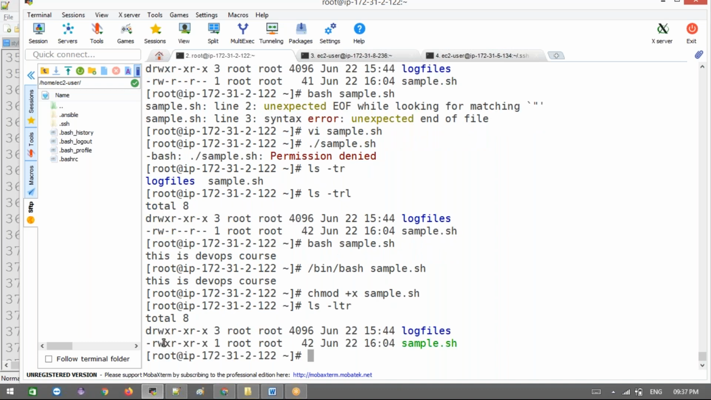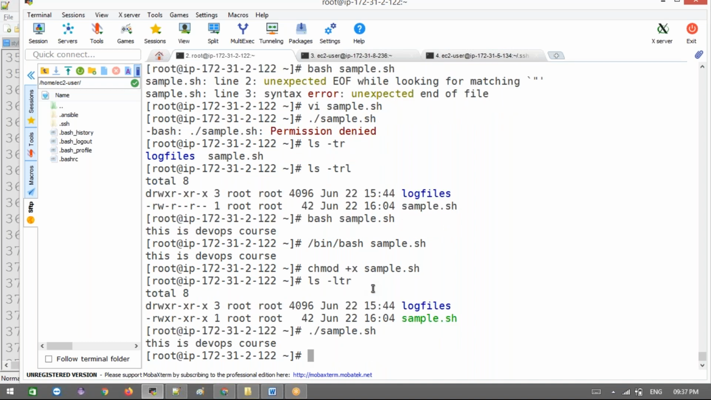Now you can see here x will come here, x will come here, x will come here. Means this shell script has the executable permission now. Earlier we didn't have executable permission. Okay, now how are we going to execute it? Now we can run sample.sh, and the permission denied issue will be gone.